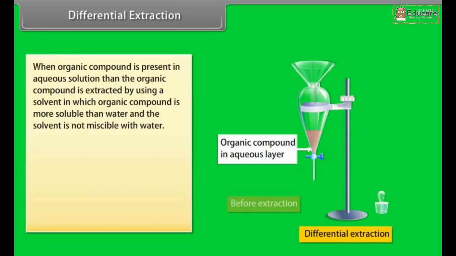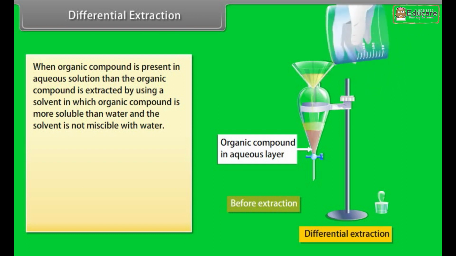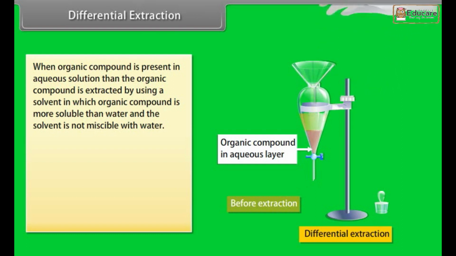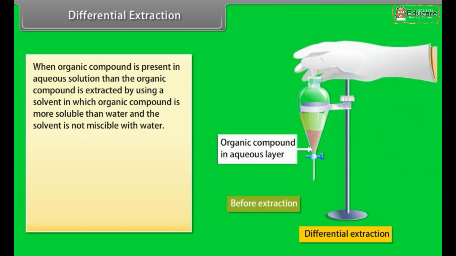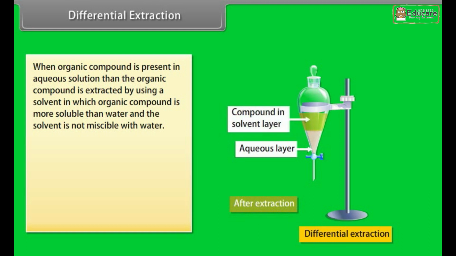Differential extraction. When an organic compound is present in aqueous solution, then the organic compound is extracted by using a solvent in which the organic compound is more soluble than water and the solvent is not miscible with water.